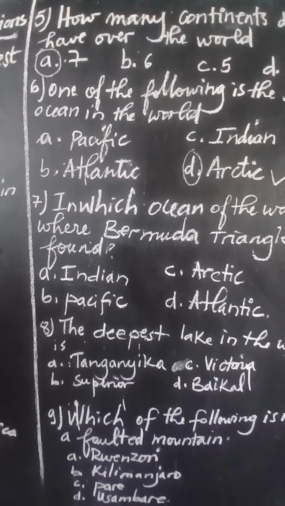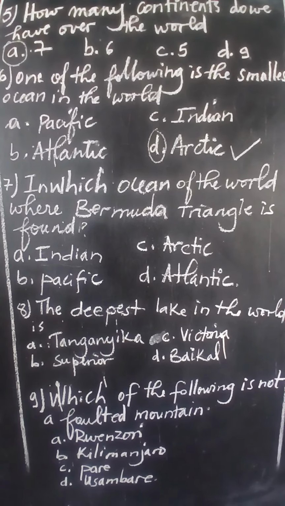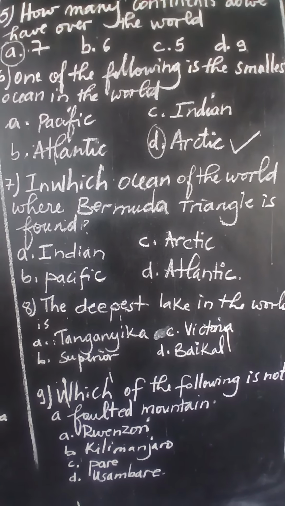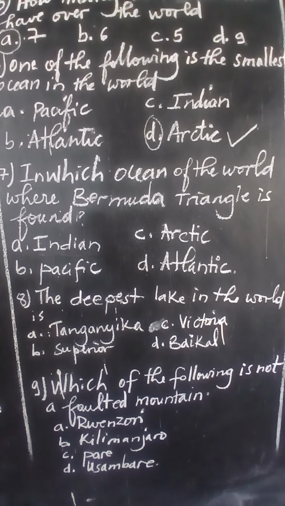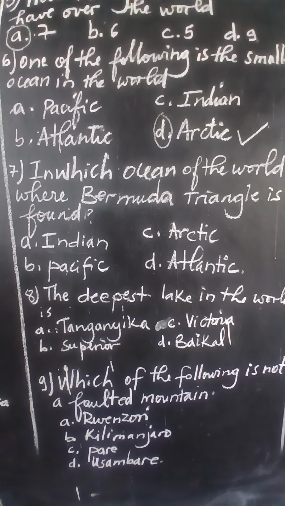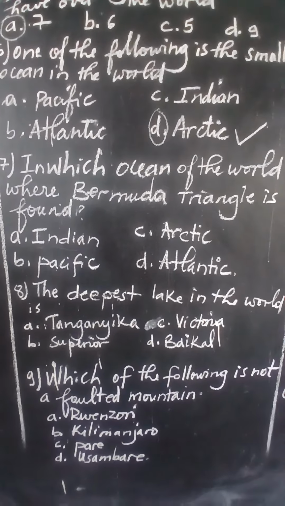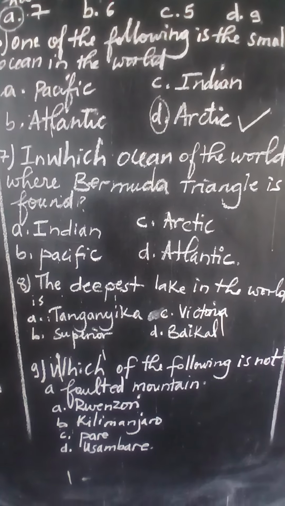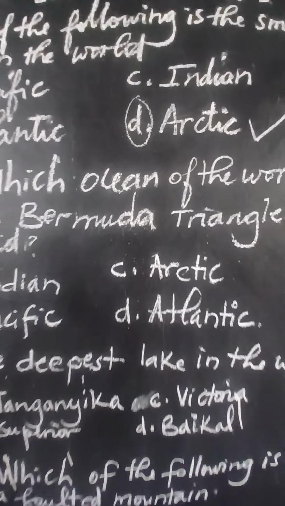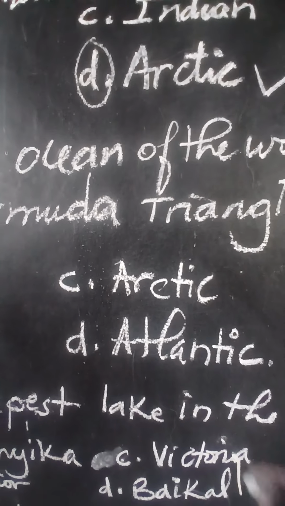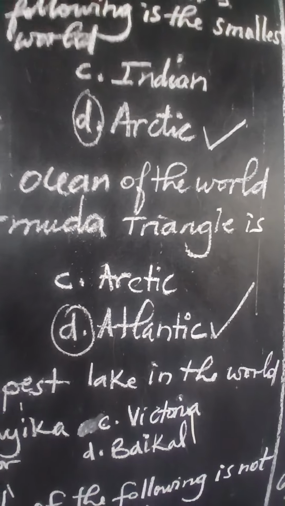Let's go to question number 7. Question number 7 is asking, in which ocean of the world is the Bermuda Triangle found? So we have the Bermuda Triangle, and it is found in one of the following oceans: A, Indian Ocean; B, Pacific Ocean; C, Arctic Ocean; D, Atlantic Ocean. So this Bermuda Triangle is found in the Atlantic Ocean.